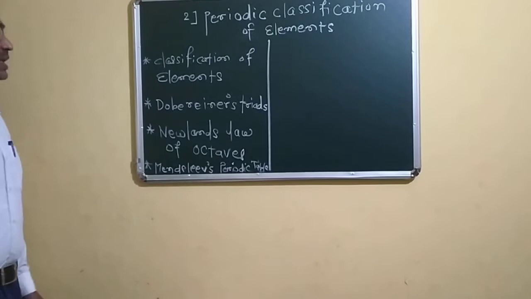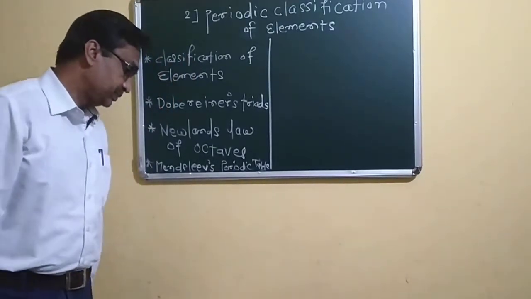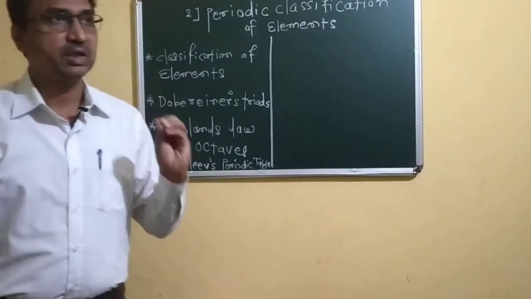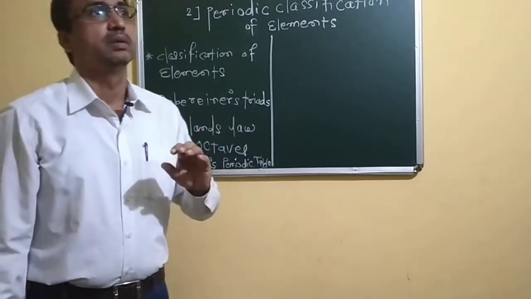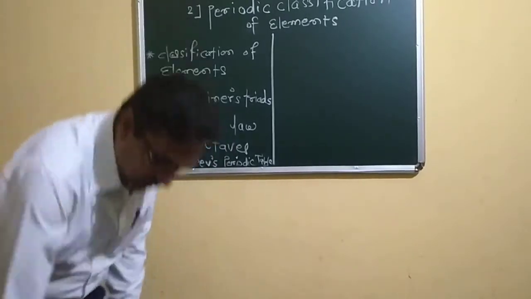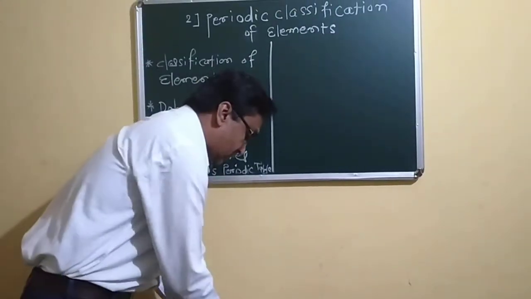In this way, they ask some questions, and after that we have to see the classification of elements. We already learned that the atoms of the same element have the same properties.